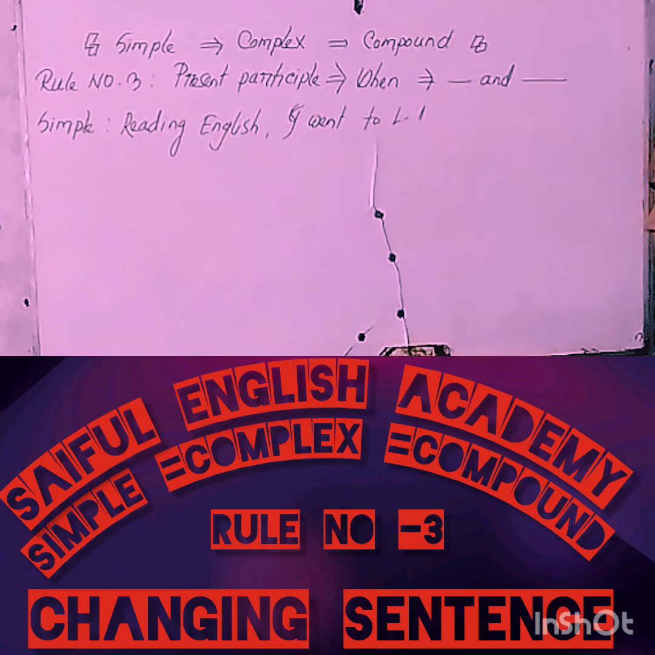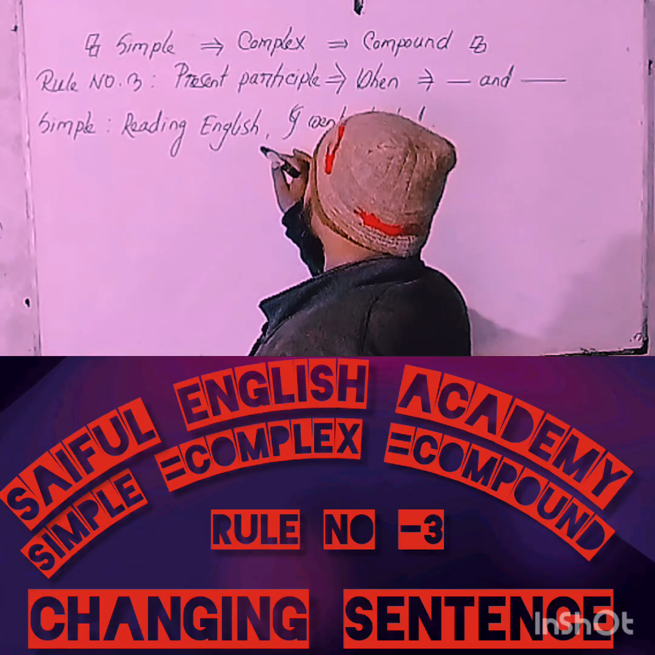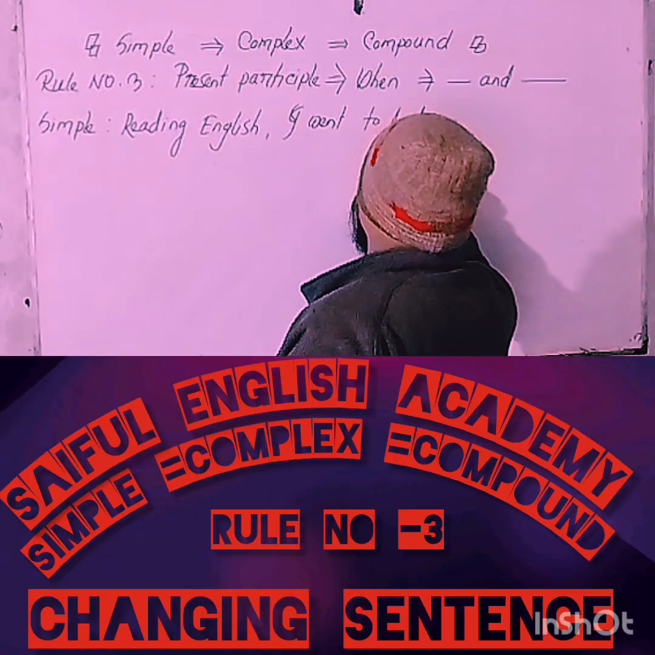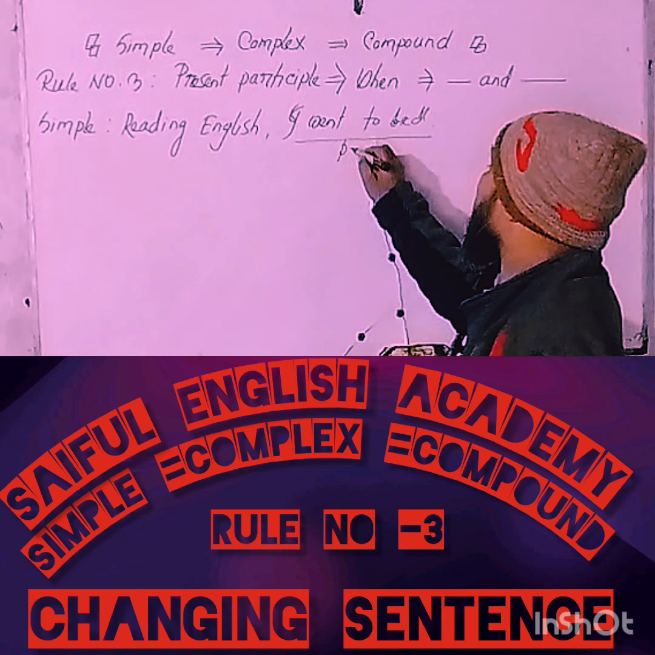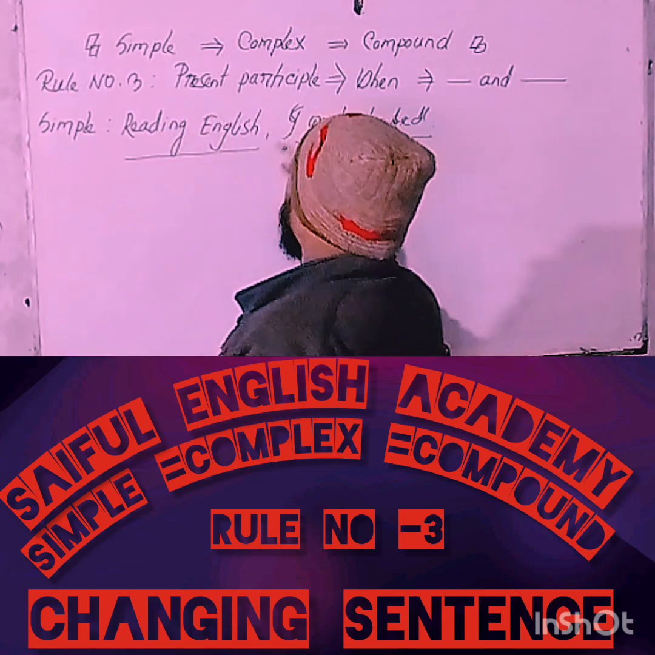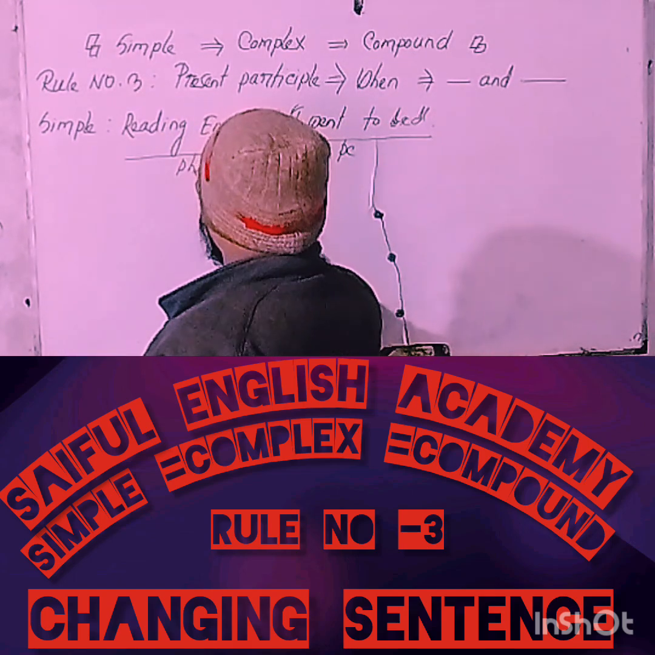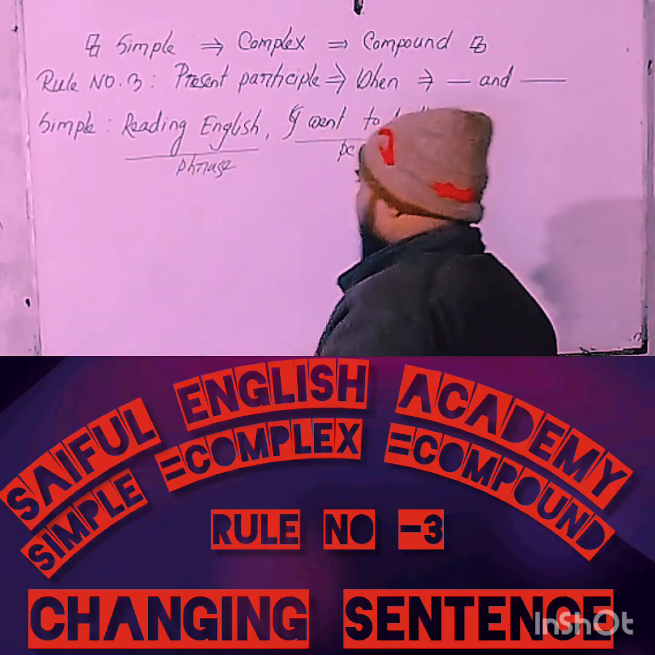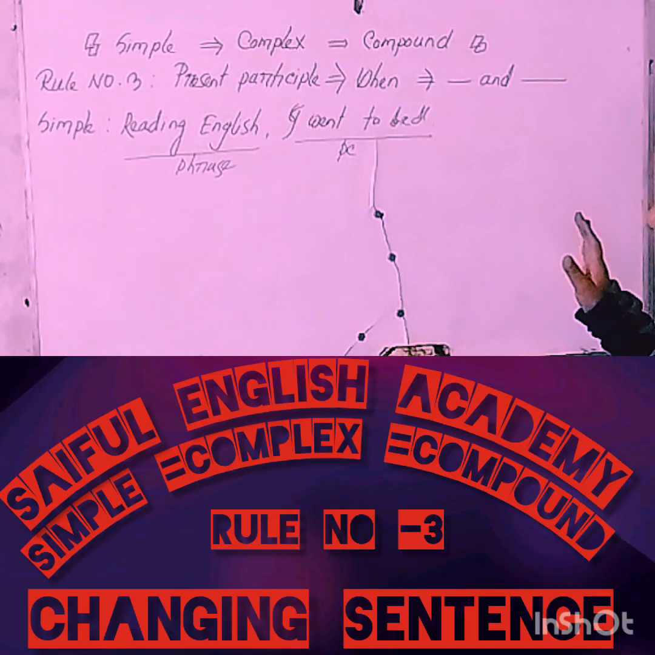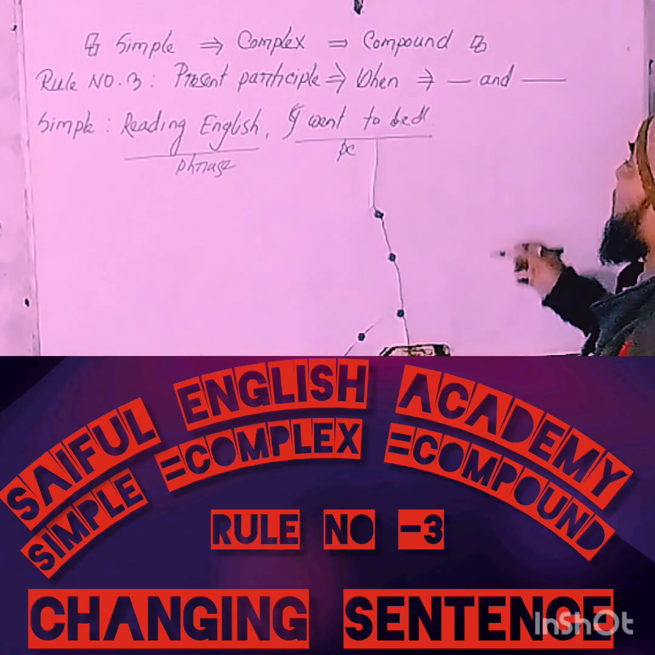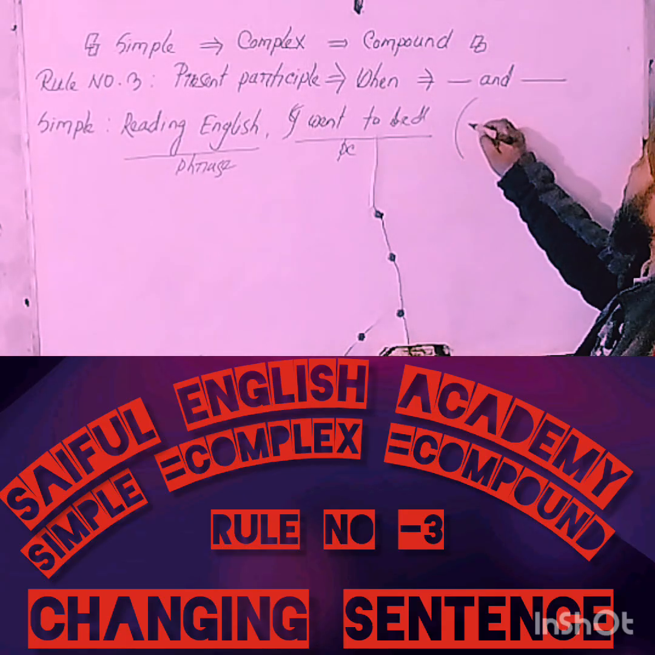But at first, try to identify what category of sentence this is. Reading English, I went to bed. My dear learners, this sentence has two parts. One part, I went to bed, is a principal clause, and another part, reading English, is a phrase. If any sentence has a principal clause and a phrase, that's a simple sentence. Suppose you are told to change this category of sentence into complex.